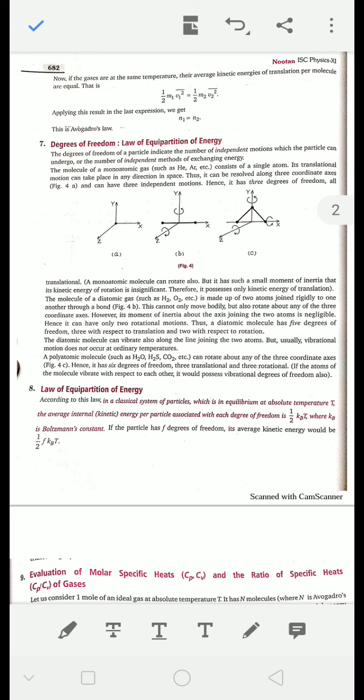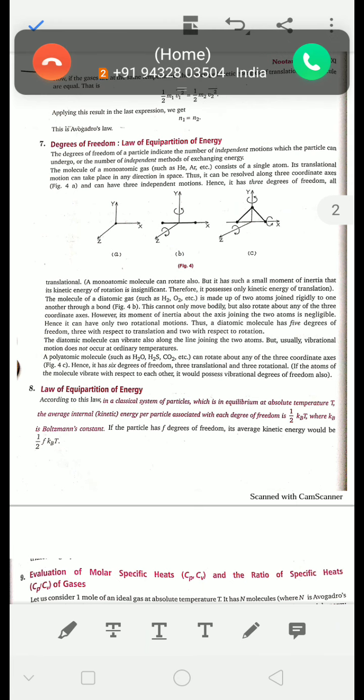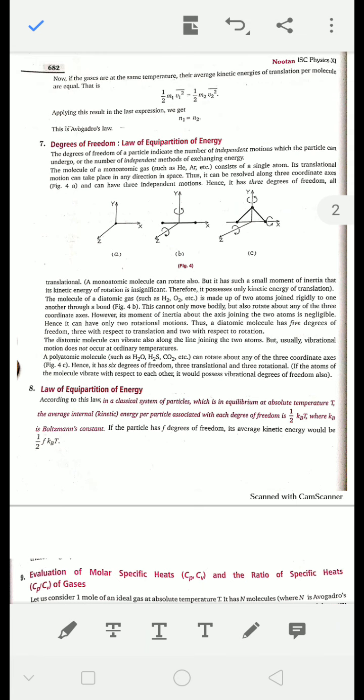So the law states that the average kinetic energy of a particle is half kT per degree of freedom.